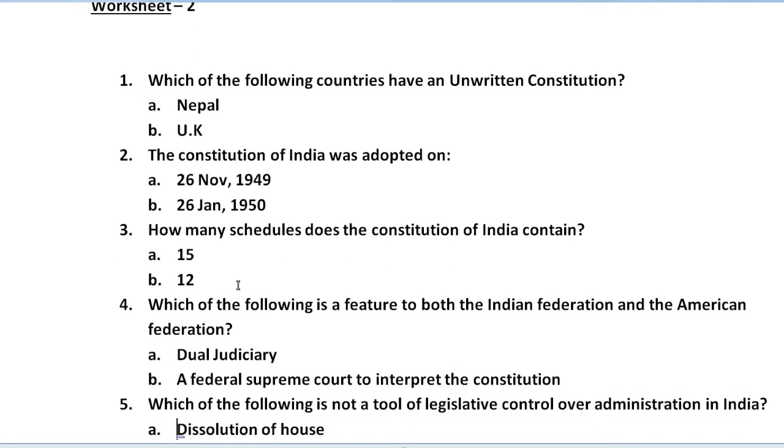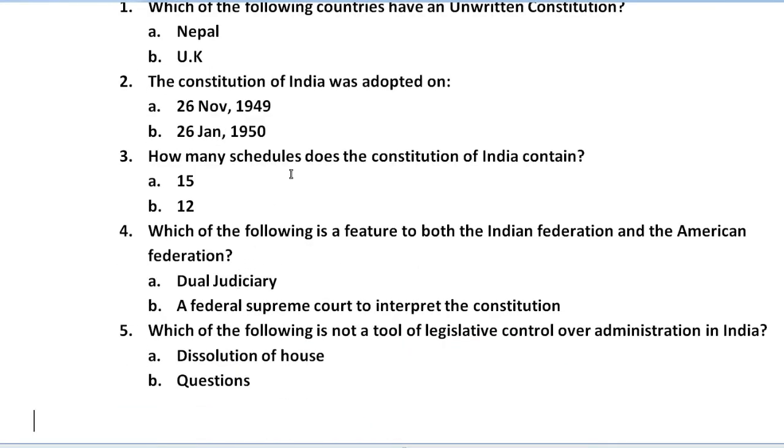the Constitution of India. Question number 3. How many schedules does the Constitution of India contain? So here options are 15 and 12. Question number 4. Which of the following is the feature common to both the Indian Federation and the American Federation?